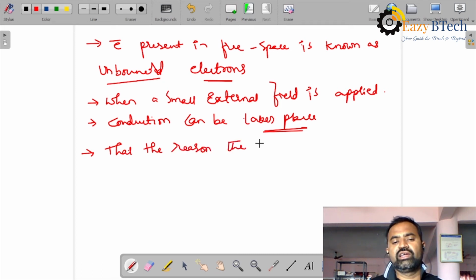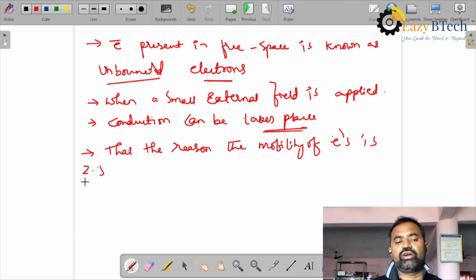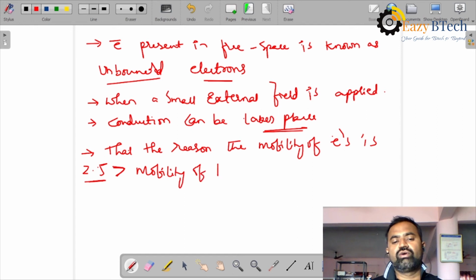The mobility of electrons is almost 2.5 times greater than the mobility of holes. That is why N-type material is a better conductor compared to P-type, because of the higher mobility of charge carriers.